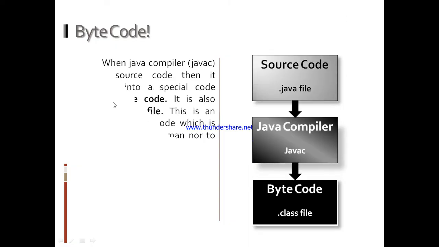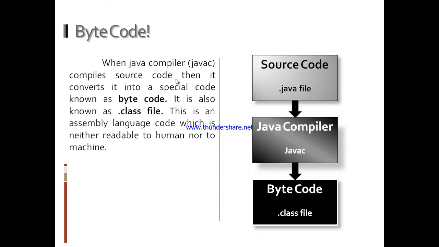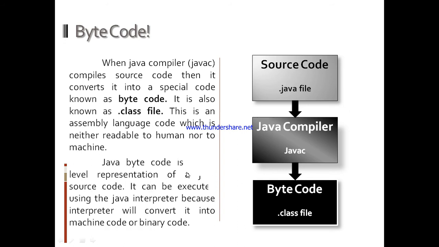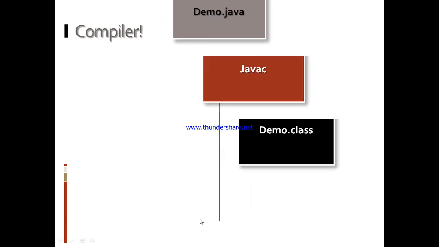Now, what is bytecode? When the Java compiler compiles source code, it converts it into a special code known as bytecode. It is also known as a .class file. This is an assembly language code which is neither readable to humans nor to machines. We can look here, source code after compilation is converted to bytecode. Java bytecode is a low-level representation of Java source code. It can be executed using the Java interpreter because the interpreter will convert it into machine code or binary code.